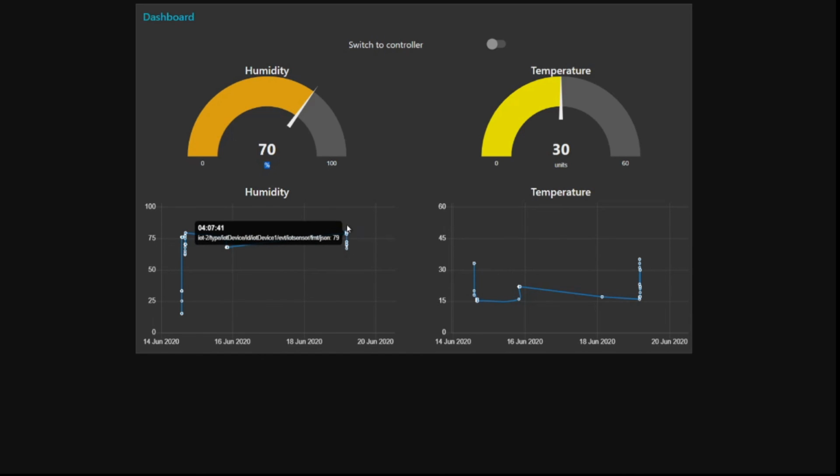As you can see, just below them are the graphs. These graphs are also updated in real time, but also show the historic data according to the timeline. This is my historic data. Up until now, we had a humidity around 75%, after which when I changed it, it turned down to 70%. Same with my temperature sensor. As you can see, this graph has changed.